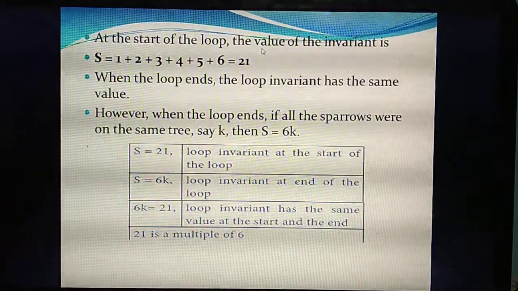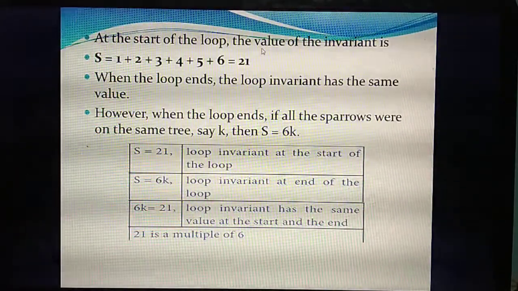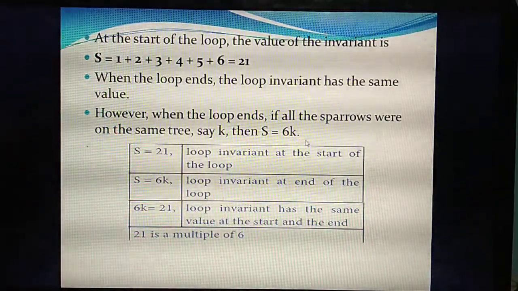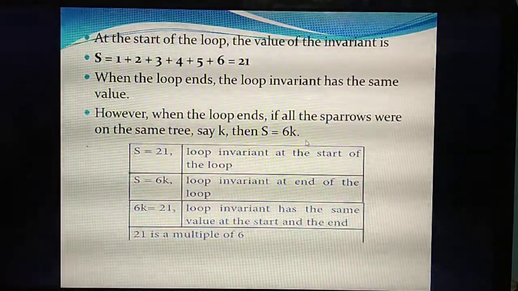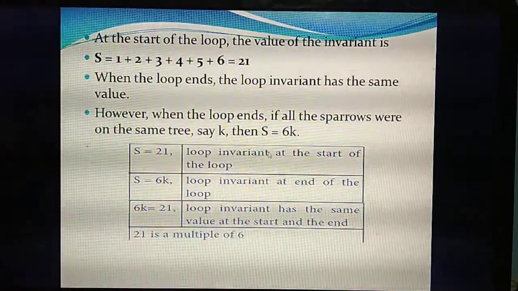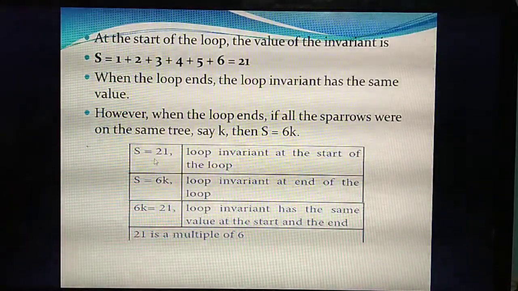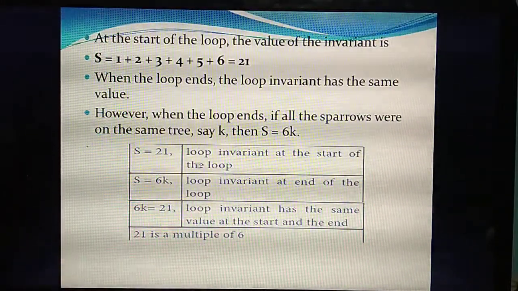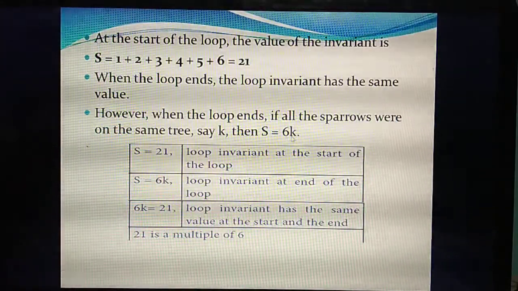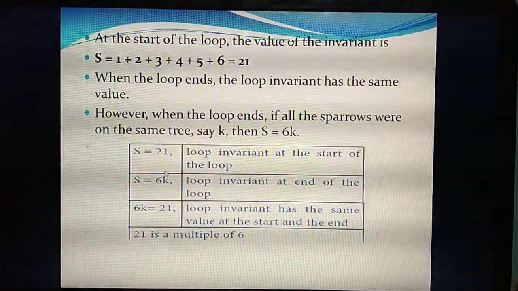What's the question they have asked? At last all the sparrows need to be gathered in the same tree. So at last you need to prove S equals 6k, some constant. At last the sum of all the sparrows gathered in one tree needs to be 6k. At the start of the loop, what's the value? S equals 21. At the final, what do you need to get? S equals 6k.